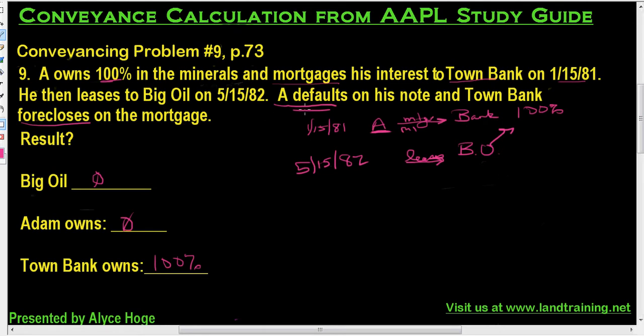If there's a default, the oil and gas company can jump in and pay off that note, so that A would still own it, and we're just going to deduct our cost out of the royalty that A would have gotten. He's not going to get that royalty until his note is paid back to us, the oil company. So it's a pretty severe consequence, but it's not the first rodeo we've had, so we know how to cover for that. But in general, unless the lease says otherwise, this is what's going to happen.